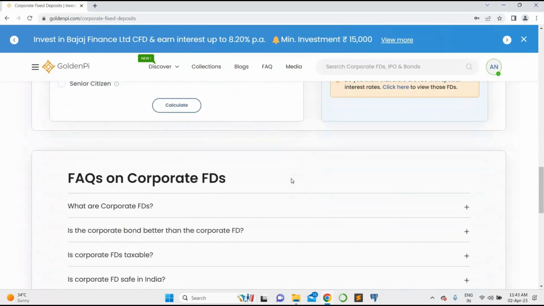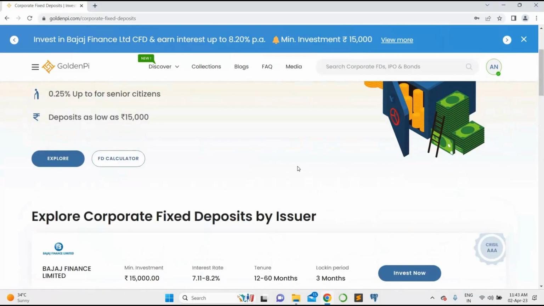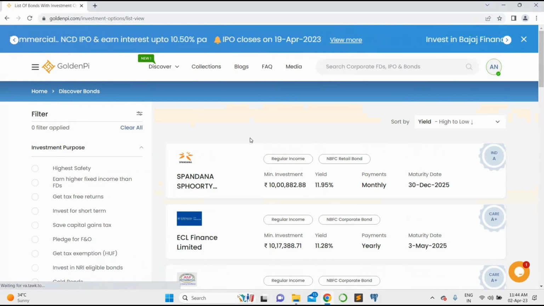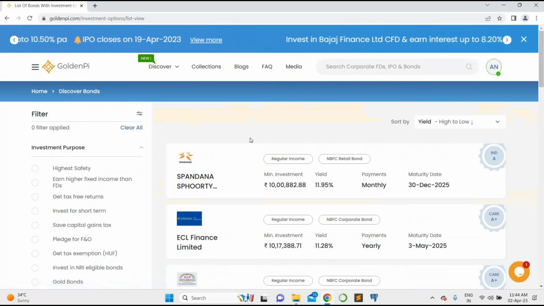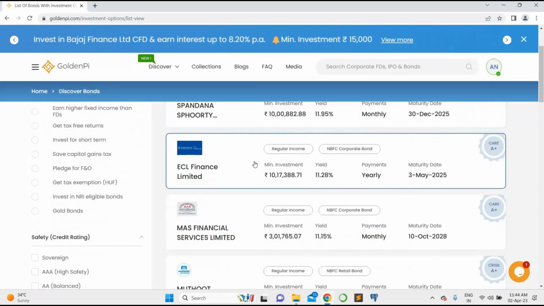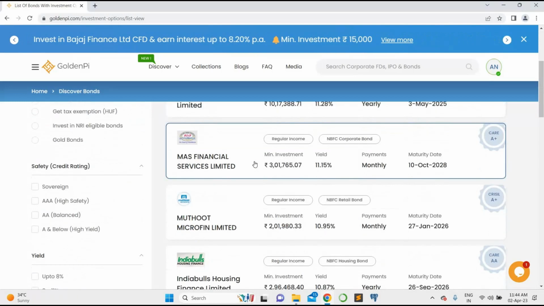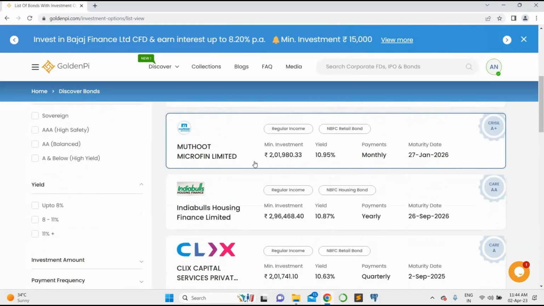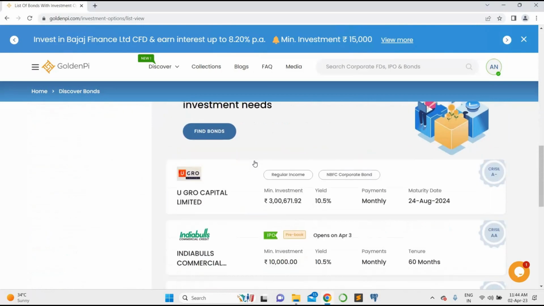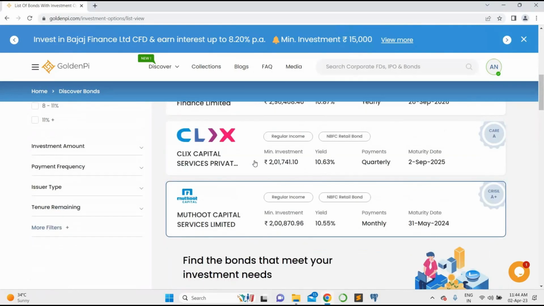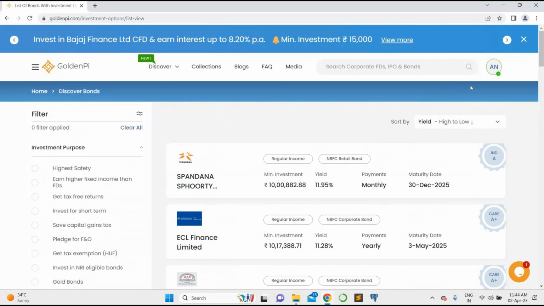over here. You can go ahead on home page and explore more bonds that are already available to invest upon, and on left hand side you can choose your investment purpose such as whether it's for tax benefits or short-term benefits, and then you can see more filters based on credit ratings, issuers, expected yields, and so on.